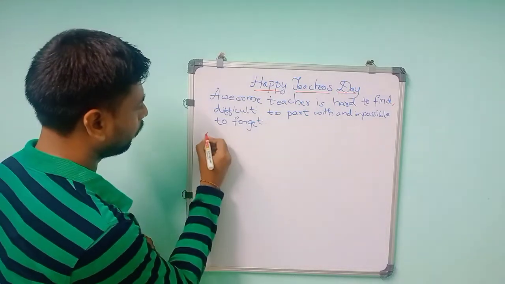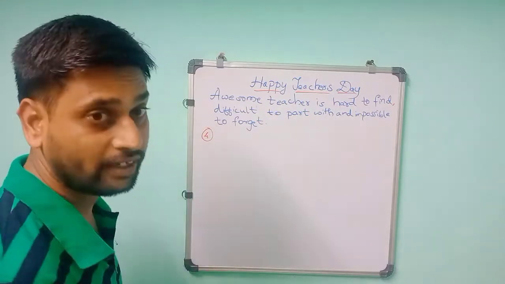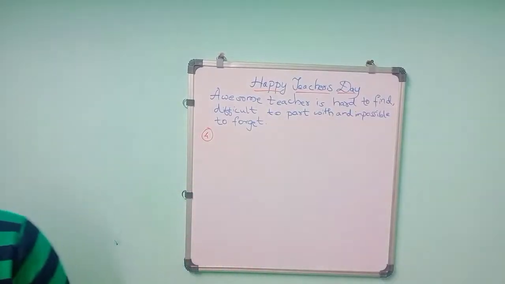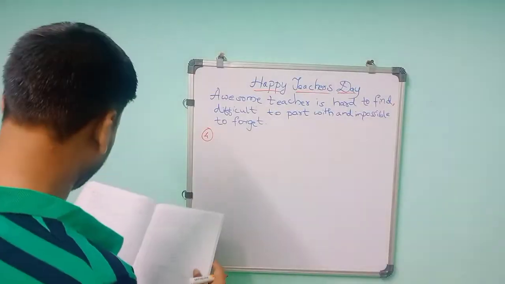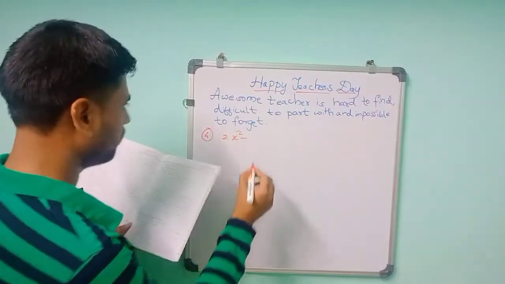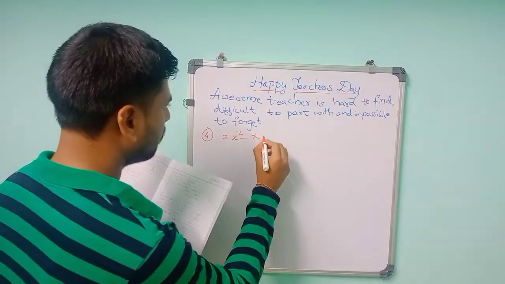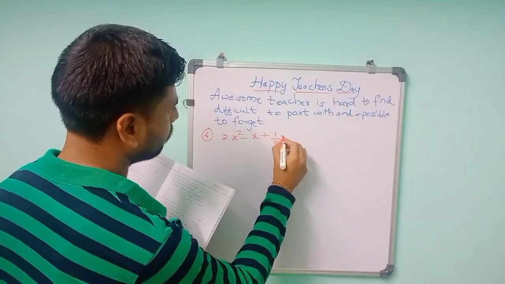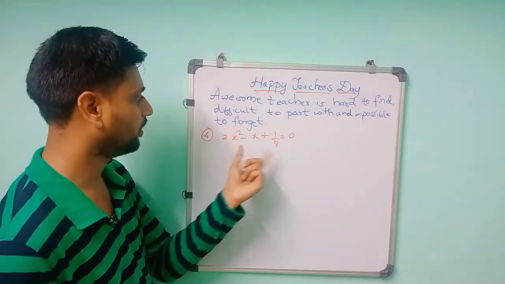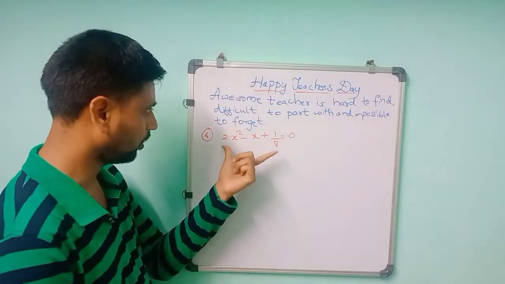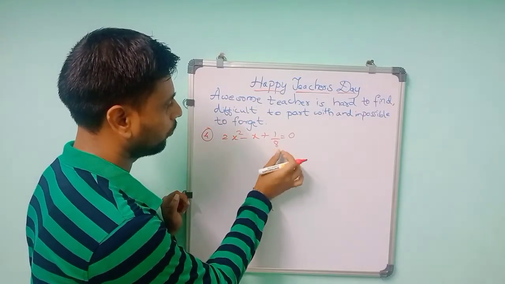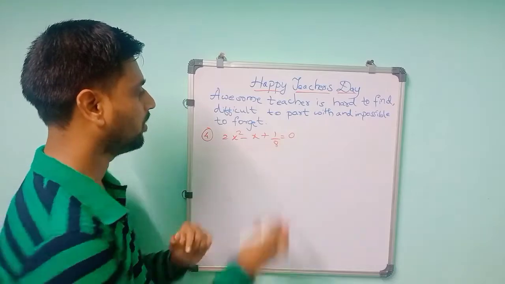So for the problem, it is on splitting the middle term of quadratic equations. Fourth one, 2x square minus x plus 1 by 8 is equal to 0. So, as you know, we split the terms by taking the product of the coefficient of x square and the constant number.